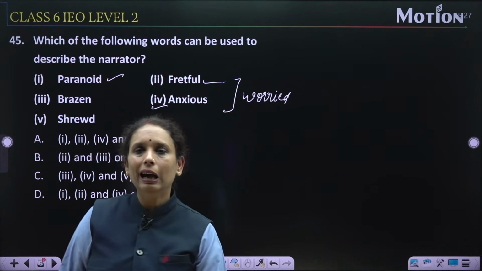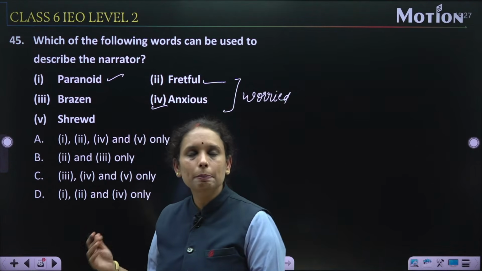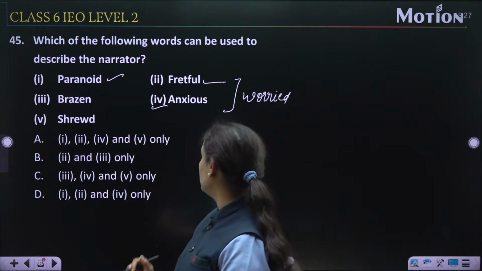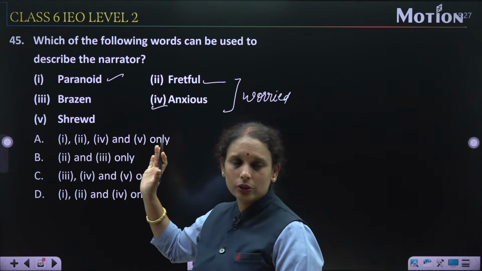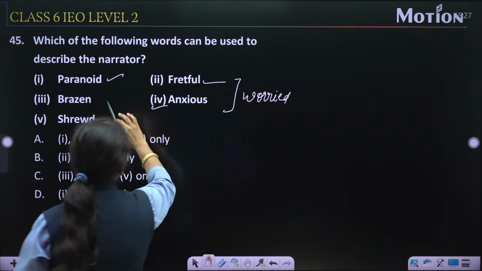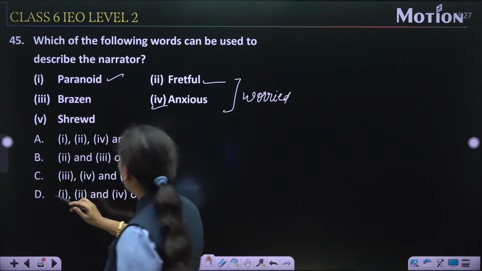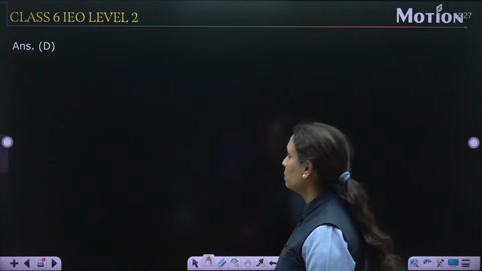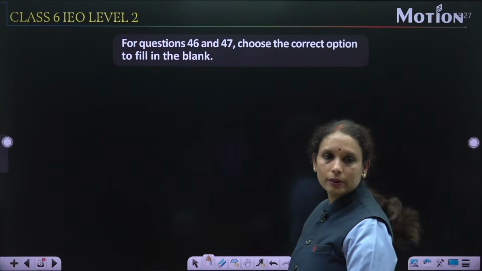Paranoid का मतलब होता है unreasonable fear, बिना किसी कारण के डरना, ठीक है ना? Suspicion, right? तो paranoid भी narrator था. जब आप passage पढ़ेंगे तो आपको समझ में आएगा. Brazen and shrewd, you know, धूर्त, चालाक, right? So both of these are wrong. So I think 1, 2 and fourth one, that is option number D. Option number D is the correct. Yes, option number D.